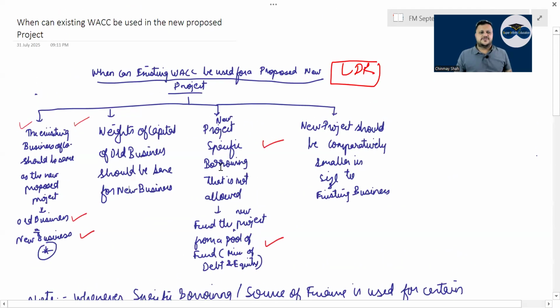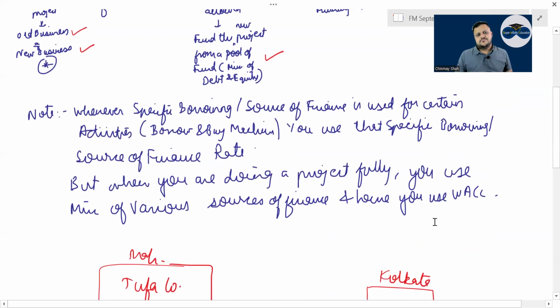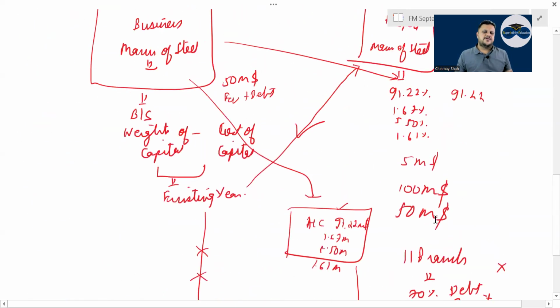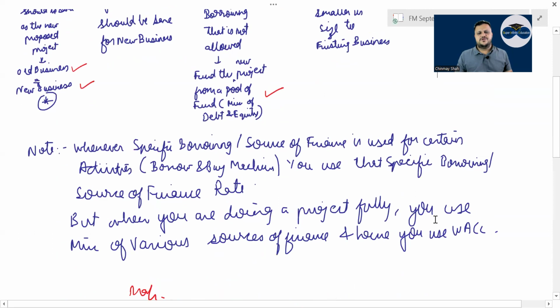Most important question from section C. If a section C question has to come from this or WACC, it has to be this question. I have seen this question appearing so many times in exams, so many times, I cannot even tell you. Out of 10 exams, 5 exams, 50 to 60%, correct?